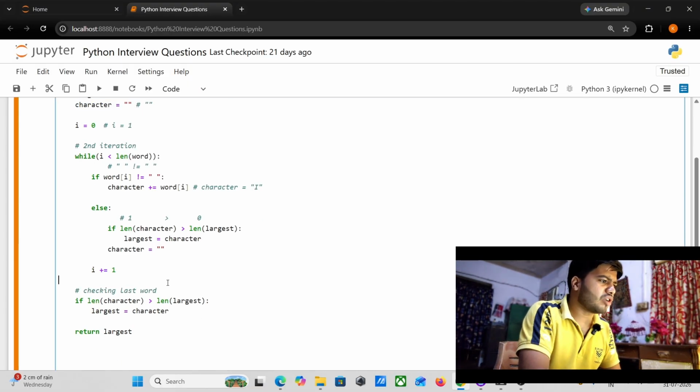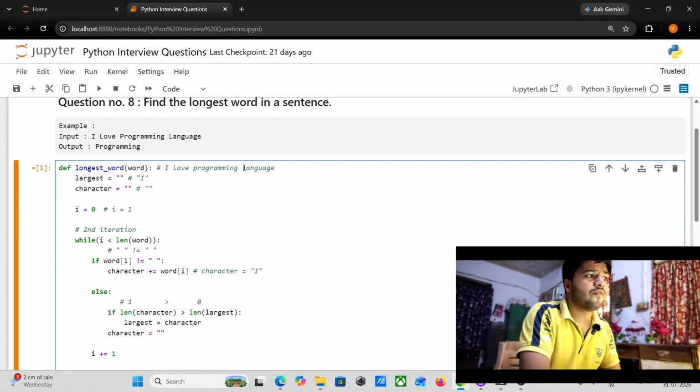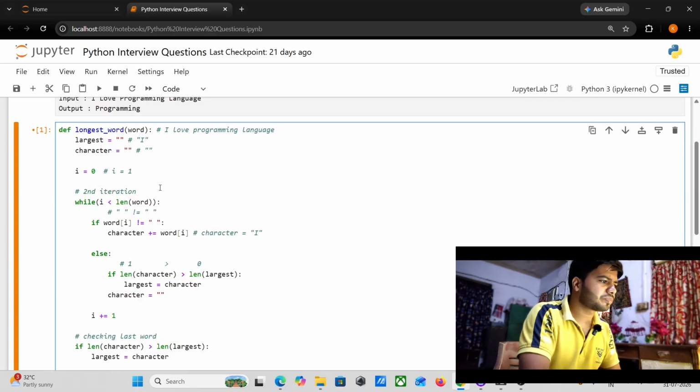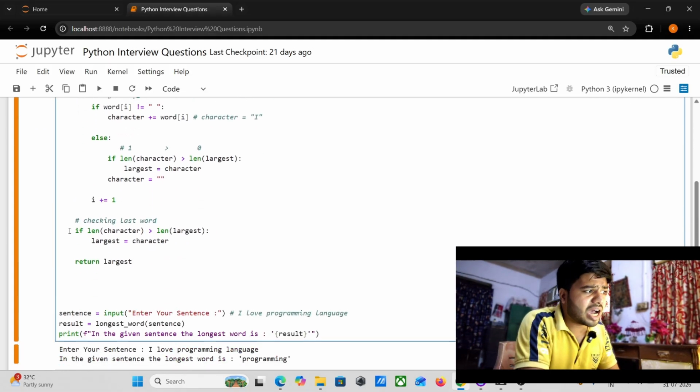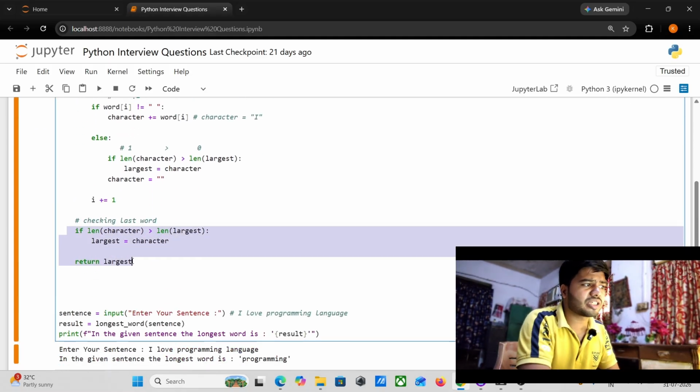So I need to explain this one. At the end, what will happen? At the end, in the character, this programming word comes into the picture. I am asking how this condition will work.